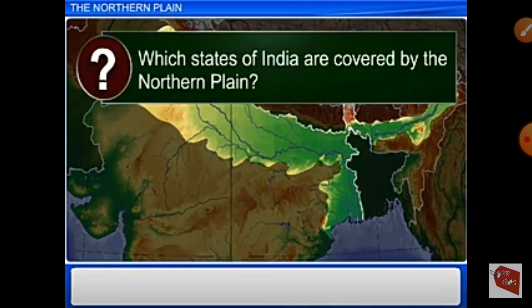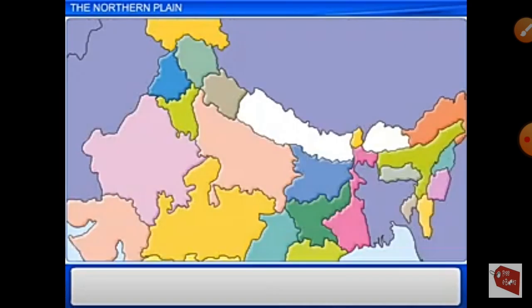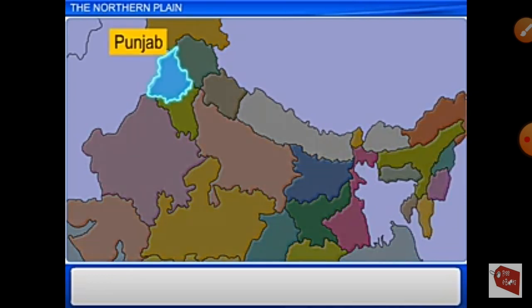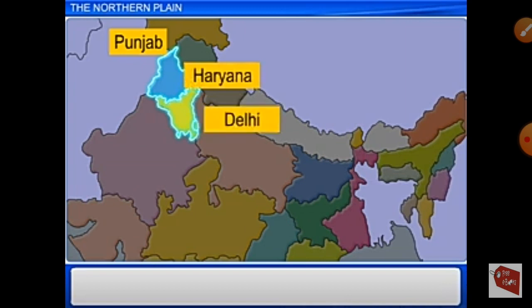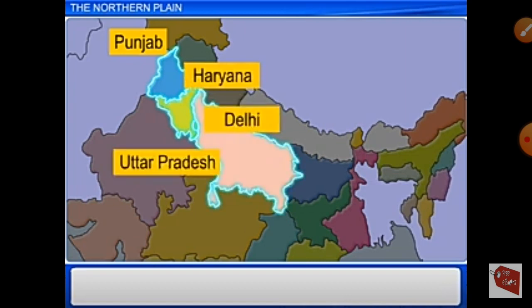Okay, let's see which states of India are covered by the northern plain. That is Punjab, Haryana, Delhi, Uttar Pradesh, Bihar, Jharkhand, West Bengal, and Assam.